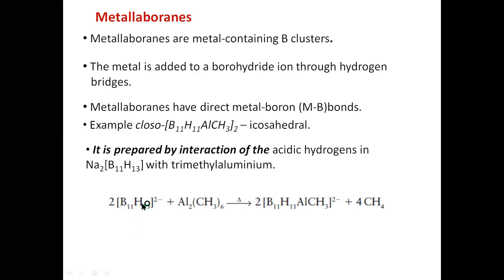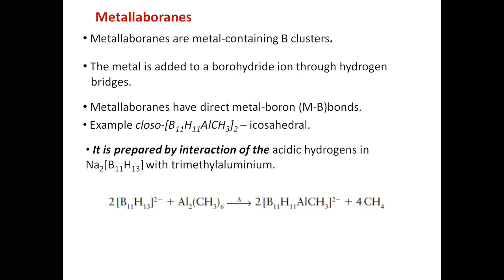Therefore, it is B11H13, which reacts with the dimer of trimethyl aluminium. On heating, there is an insertion of aluminium through the BHB bonds, and there is a formation of a metalloborane.